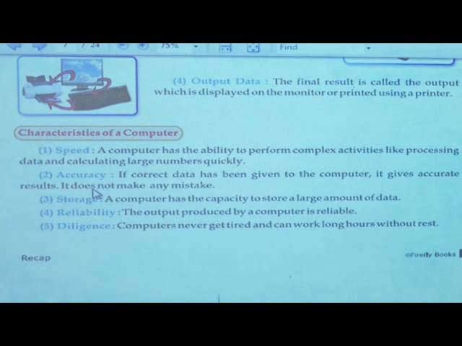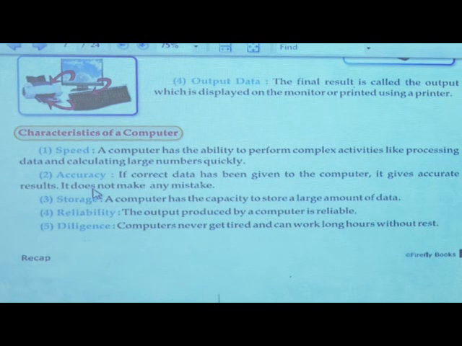Next is storage. The storage capacity of a computer is more than ours. Everyone studies for the exam, right? But when we are sitting for the exam, can we remember everything as it is? No. But anything we store in a computer, after 2 months, after 1 hour, after 2 years, we can get this data as it is. Computer does not lose any data. The storage capacity of the computer is large.